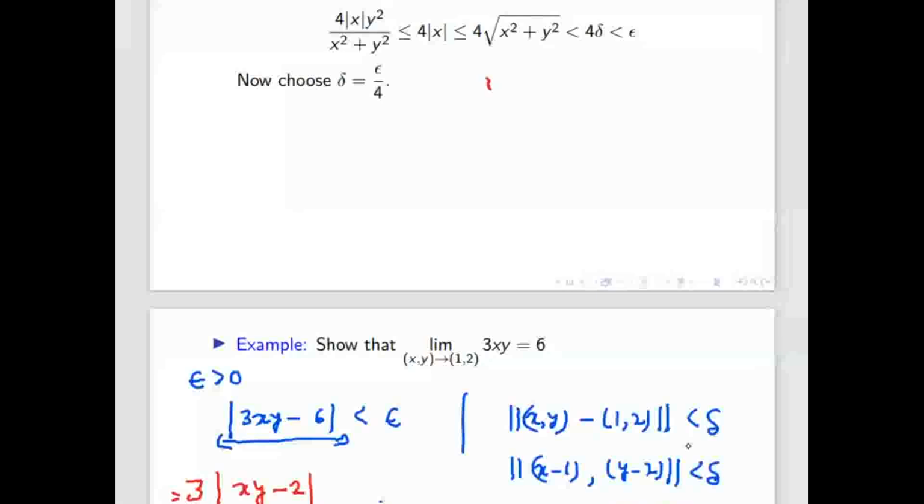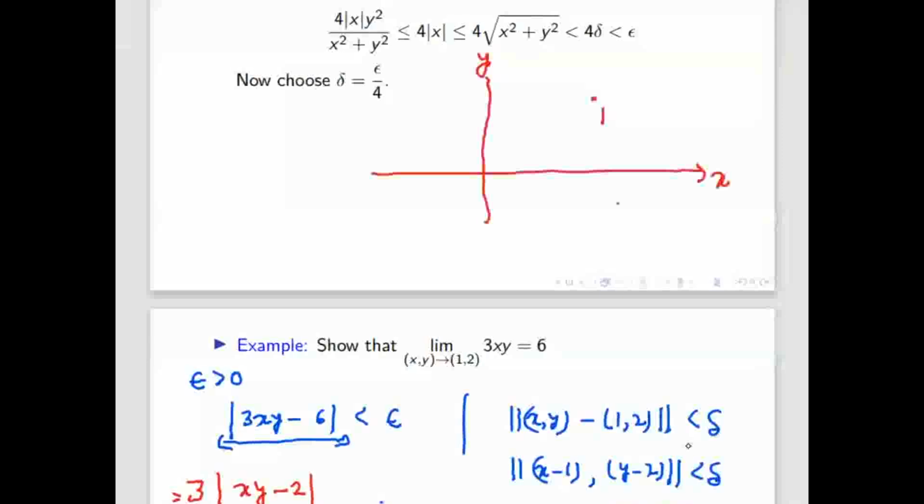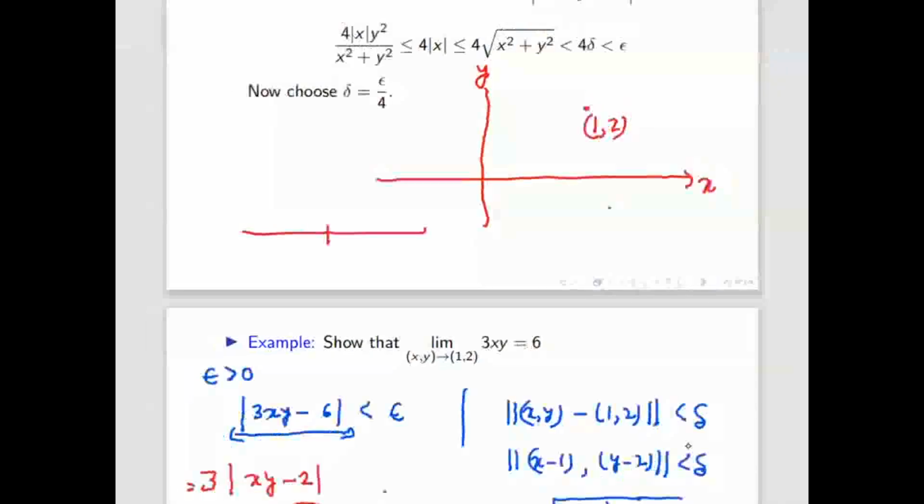The reason is why this is the only method, because suppose in two variables, this is x-axis and this is y-axis, and you have a point, suppose here 1 comma 2, and you want to show that limit of xy goes to this. What happens in the real case? Suppose this is the point 2. You will say left hand limit, right hand limit, both are equal, limit exists, because there are only two directions possible. So here how many directions? This side, even this side. So there are infinitely many directions. All should be equal, then only you will say that limit exists.